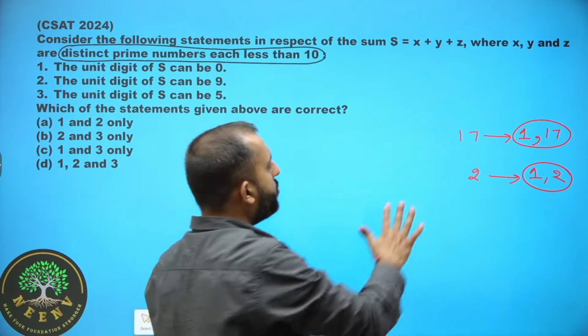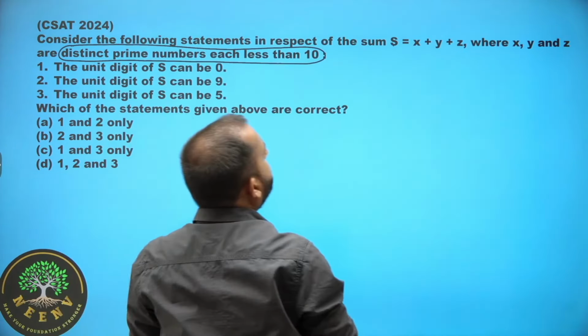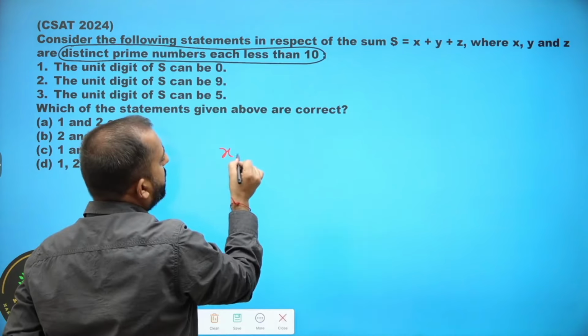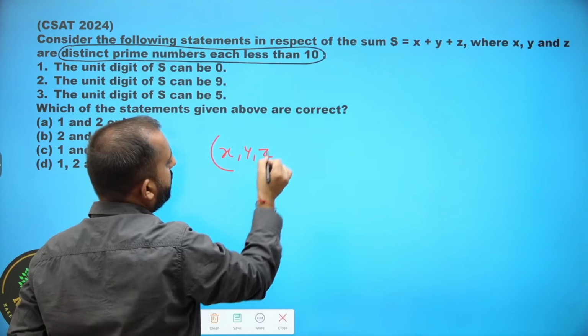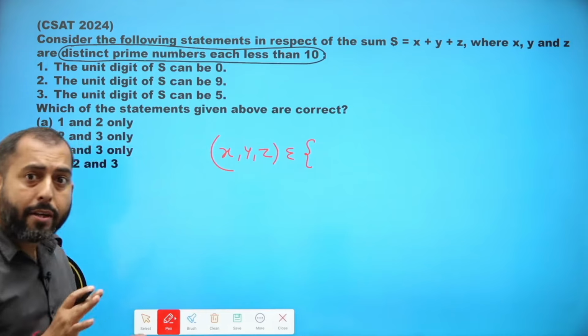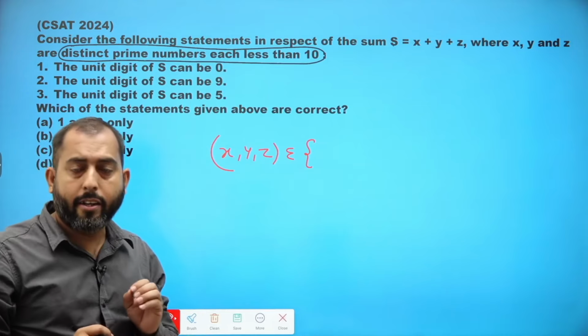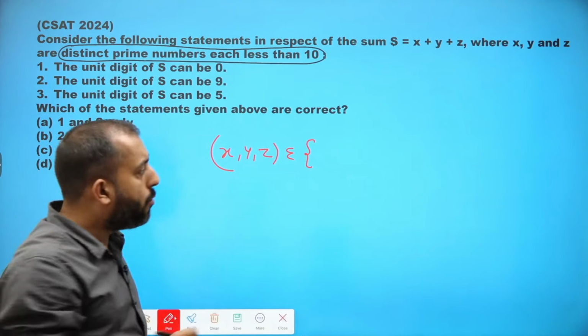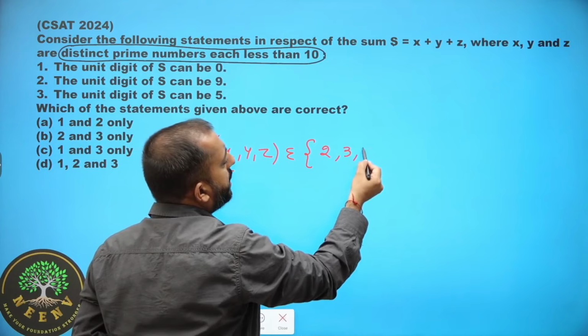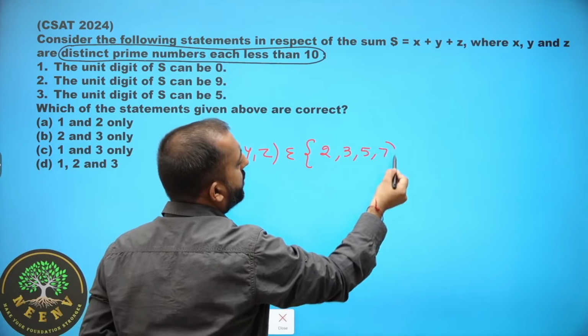Okay. So, in this question, the examiner is saying that x, y, z are all prime numbers that are less than 10. So less than 10, the first prime number is 2, the second is 3, then there is 5, then there is 7.